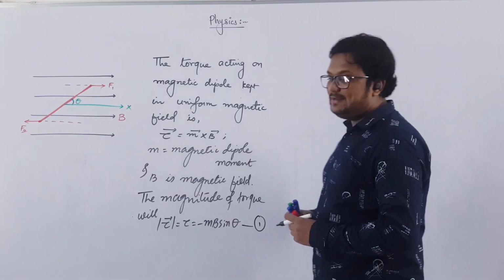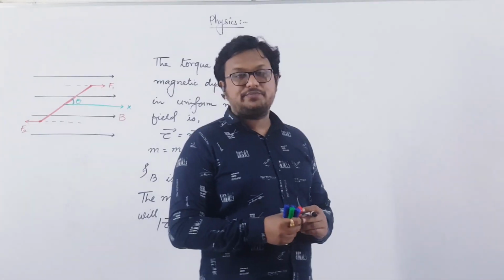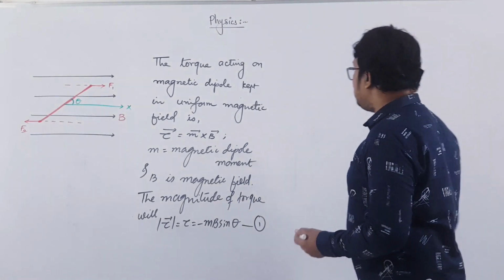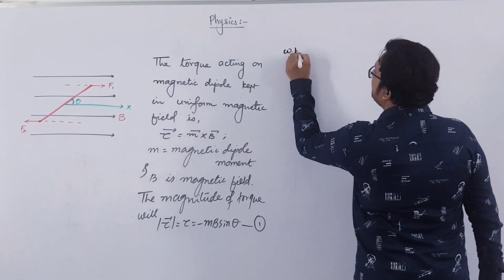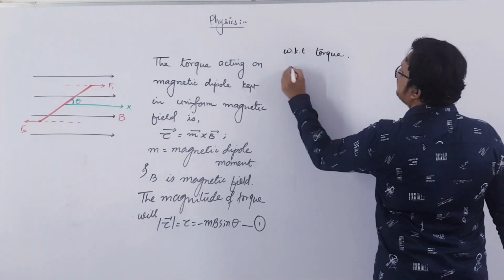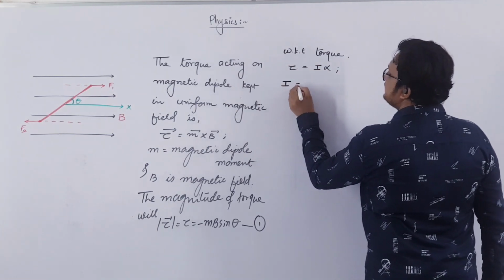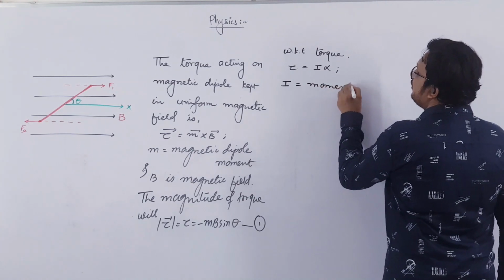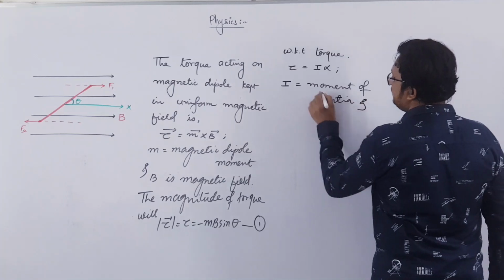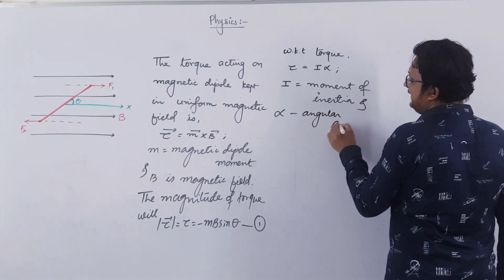Now, if you remember, in 11th standard in rotational motion, you have come across torque equal to I alpha, where I is the moment of inertia and alpha is the angular acceleration. So we know that torque tau is equal to I alpha, where I is the moment of inertia and alpha is the angular acceleration.